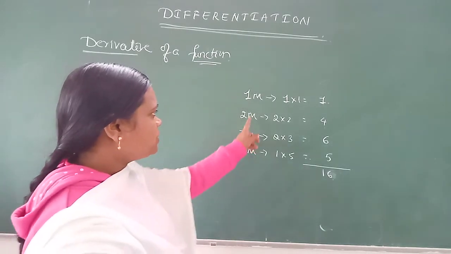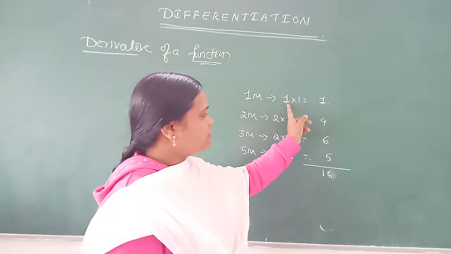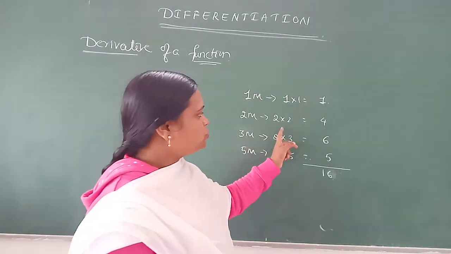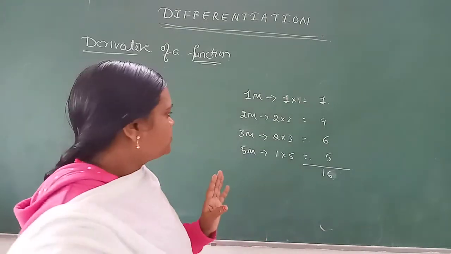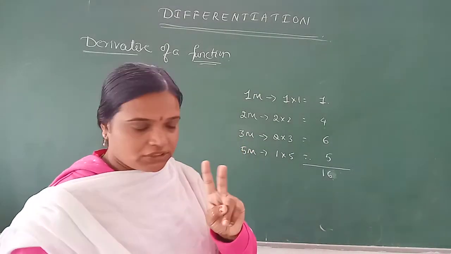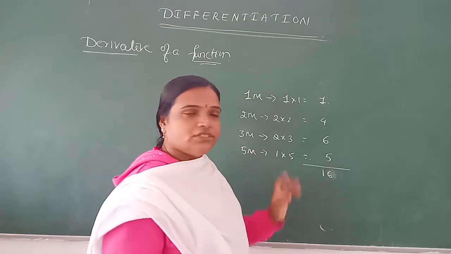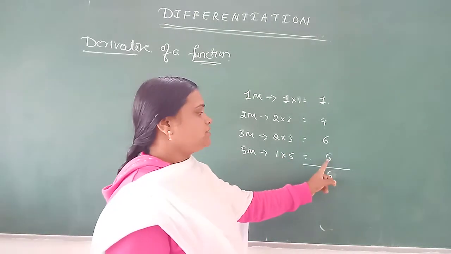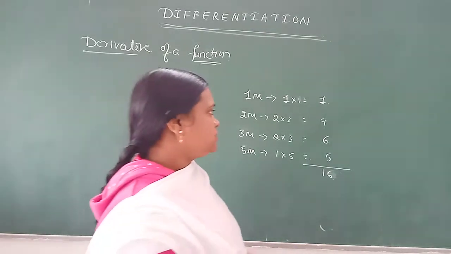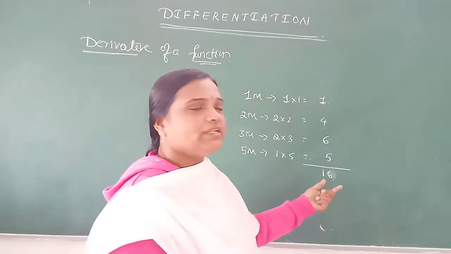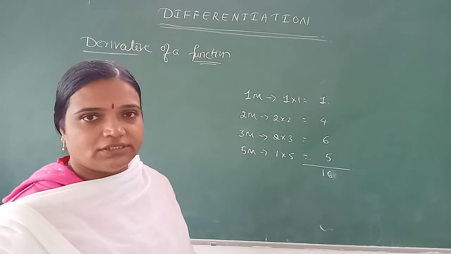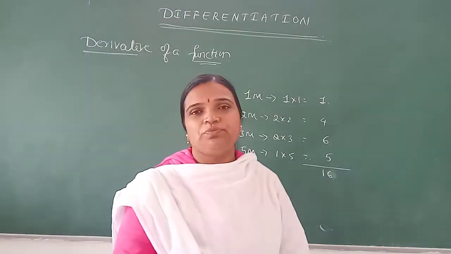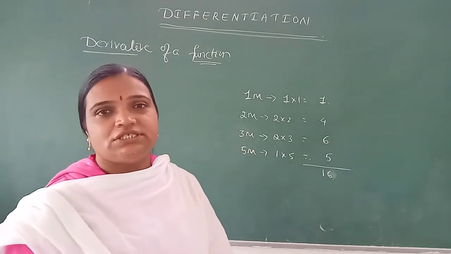See, 1 mark 1 question, that is 1 into 1, we get 1 mark. And 2 marks 2 questions, that is 2 into 2, we get 4 marks. Next, 3 marks 2 questions, therefore it is 2 into 3, 6. 5 marks 1 question, therefore it is 5. And the total is 16 marks based purely on differentiation. It is a very easy topic, you can easily score 16 marks here.